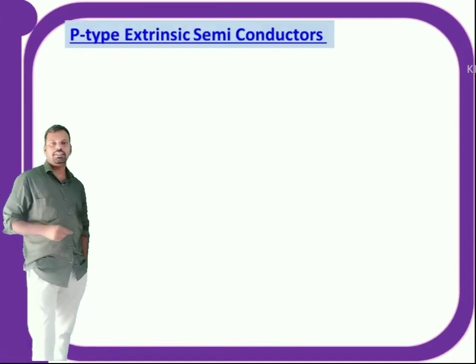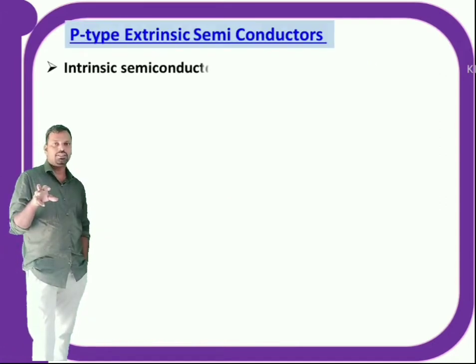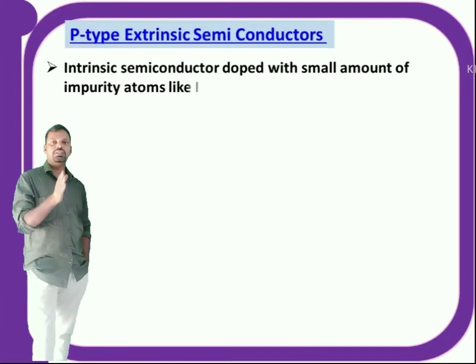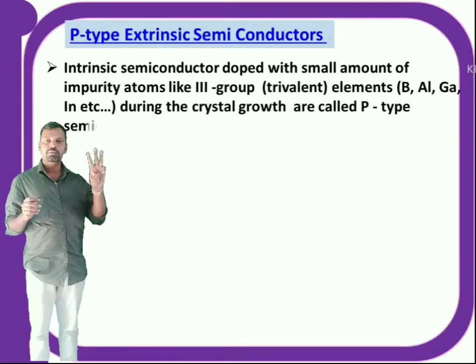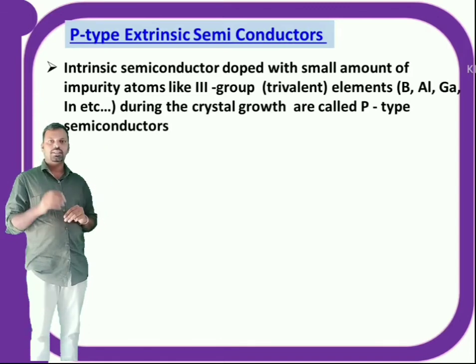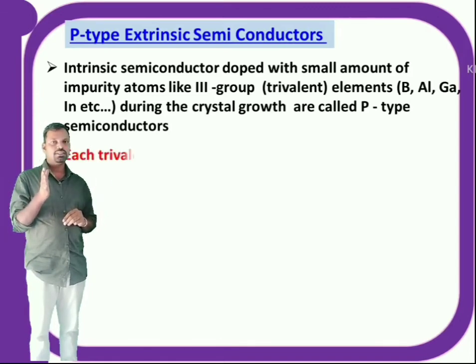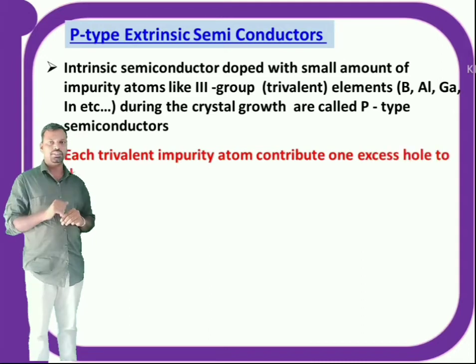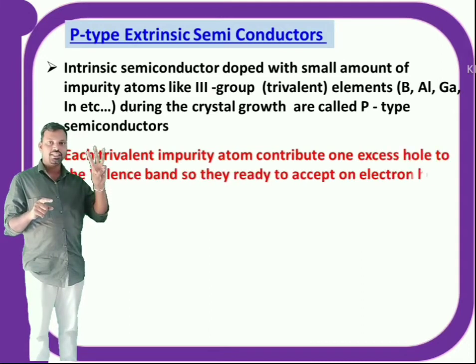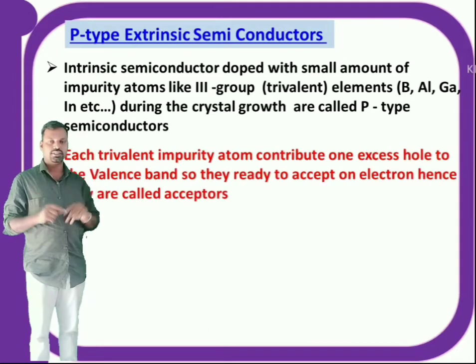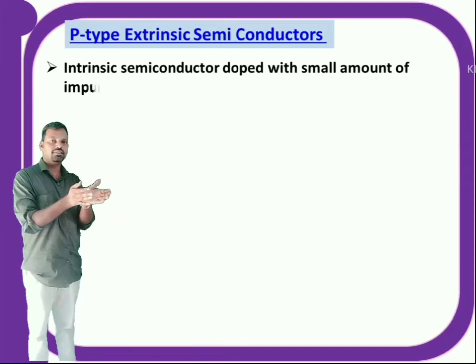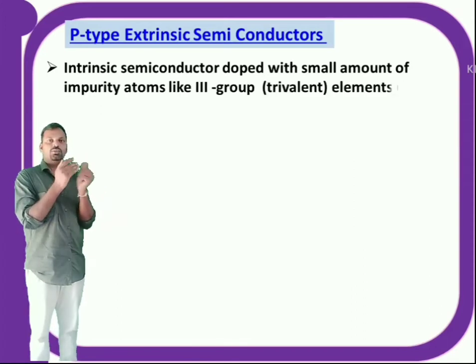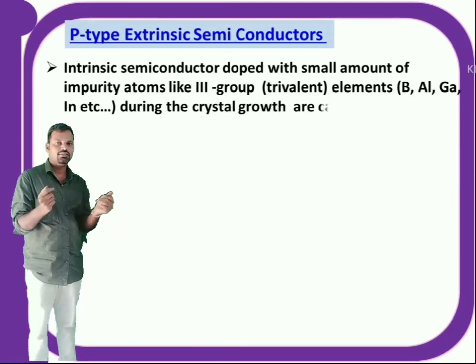Next, p-type semiconductor. P-type semiconductor means pure semiconductor doped with group 3 elements. Group 3 elements means boron, aluminum, gallium, indium, etc. So group 3 elements are also called trivalent impurities. That means their valence shell contains 3 electrons. So the proper definition is: intrinsic semiconductor doped with a small amount of group 3 impurities during the crystal growth is called